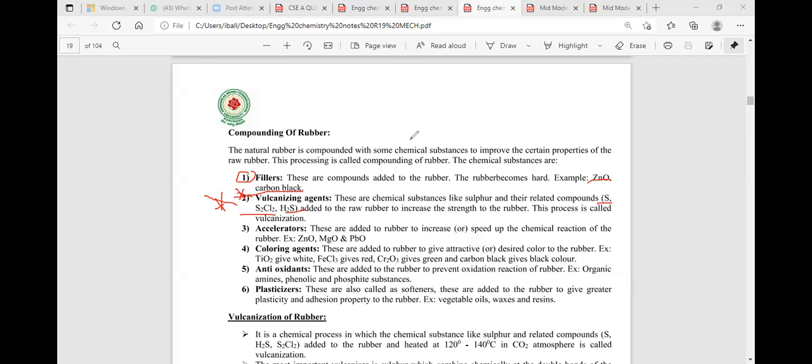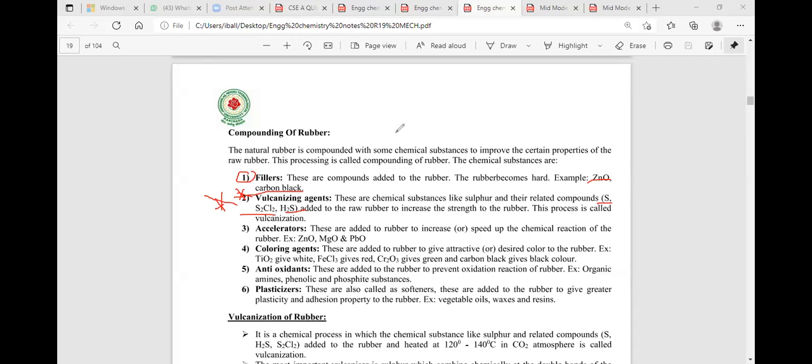Vulcanization is a process where an amorphous rubber is converted to give a crystalline rubber. Low strength rubber is converted to give high strength rubber. Less properties of rubber is converted to give the high property of rubber. Vulcanization is a process where we are adding sulfur to the natural rubber.